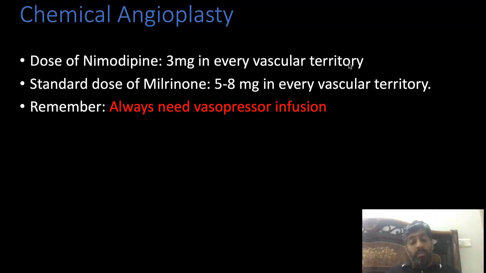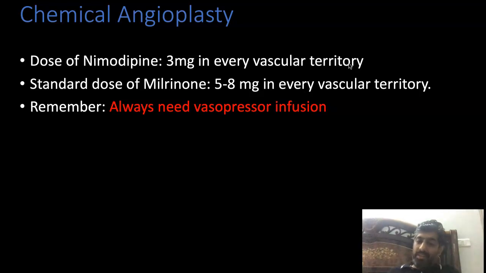So here also the most important thing is the use of vasopressors. Whenever you are giving those high doses of vasodilators intra-arterially, and milrinone has been given intravenously as well post-operatively in these patients, those patients generally develop hypotension, and this hypotension can be severe, so that requires a very high dose of vasopressors, I will say. And don't be afraid to use those high doses of vasopressors. Sometimes I put those patients on noradrenaline and vasopressin as well, but slowly and steadily we know these drugs wean off from the system, and these vasopressors can also be weaned off very quickly.